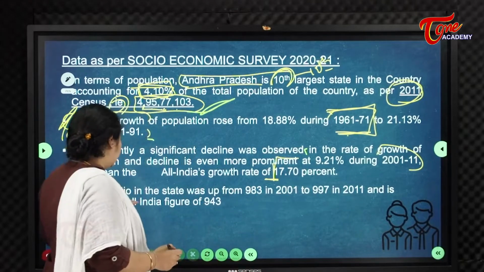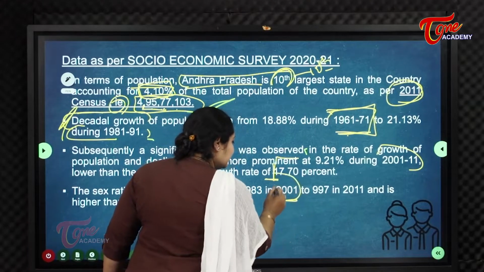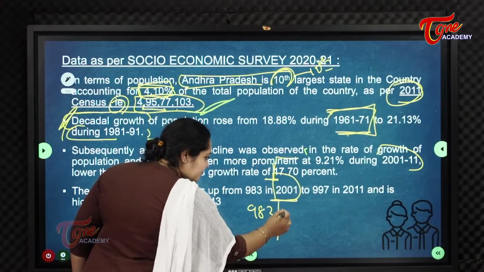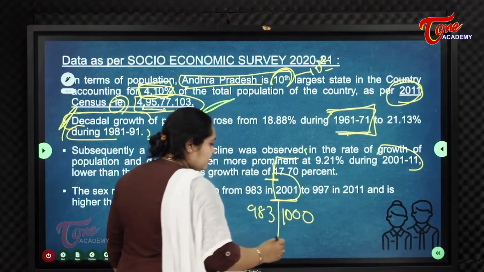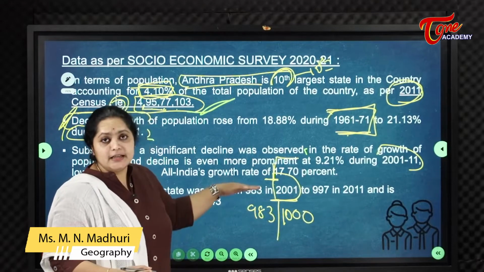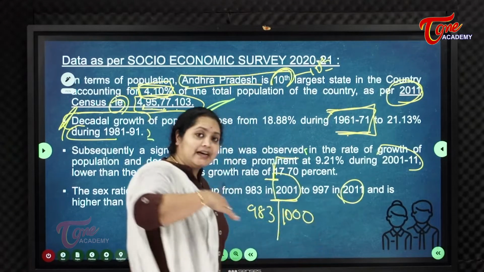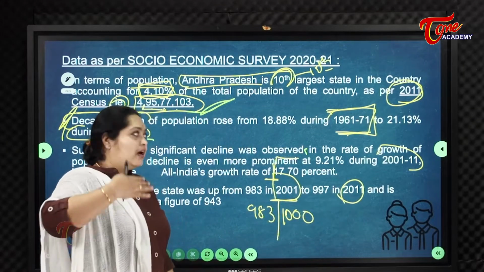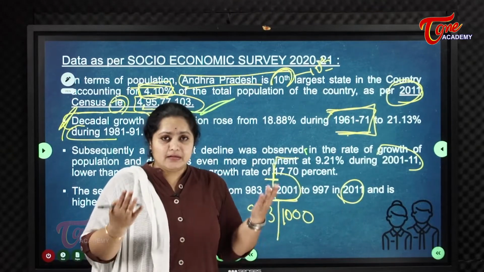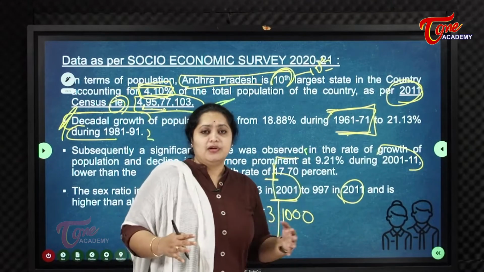Coming to the statistics, in 2001 this ratio was 983, meaning for every 1,000 men there are 983 women in the state. Coming to 2011, it has increased further. People were happy even if they had only daughters. They are happy with daughters also.